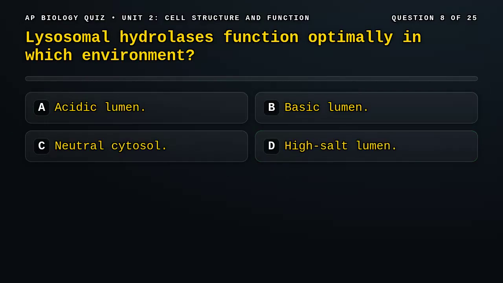Question 8. Lysosomal hydrolases function optimally in which environment? A. Acidic lumen. B. Basic lumen. C. Neutral cytosol. D. High sulfur lumen.